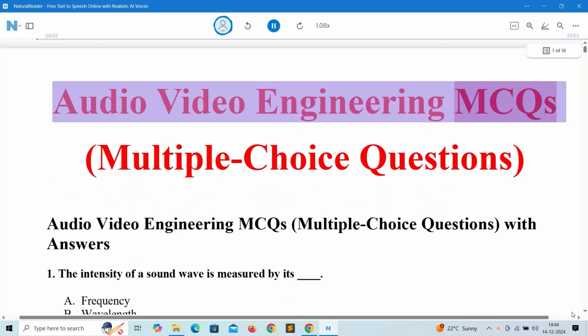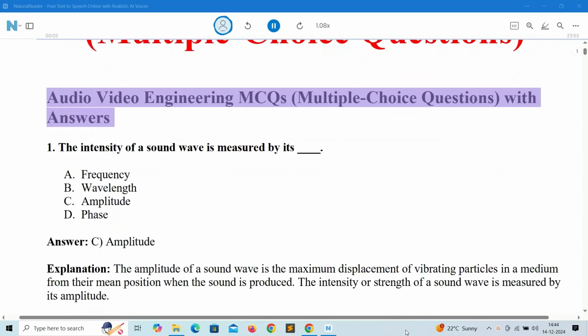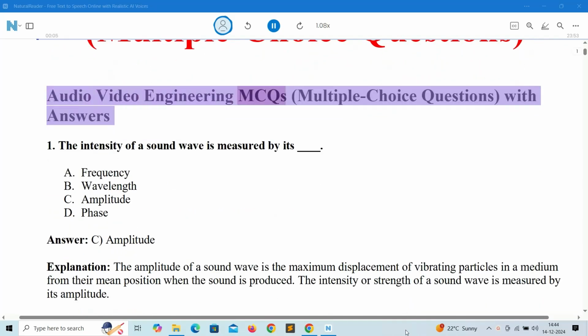Audio-video engineering MCQs. Multiple choice questions. Audio-video engineering MCQs, multiple choice questions, with answers.